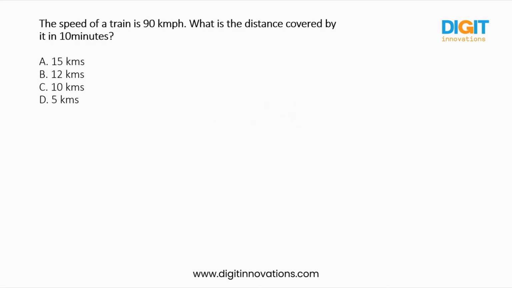This is a question from the same concept, which is time, speed and distance. The speed of a train is 90 kilometers per hour. So let us write the given information. Speed of a train is 90 kilometers per hour. What is the distance covered by it in 10 minutes?